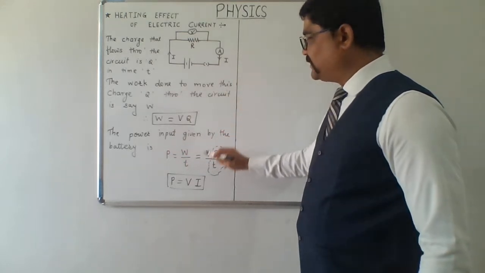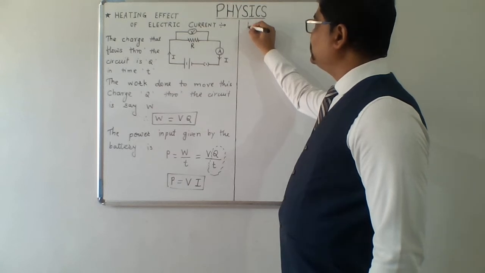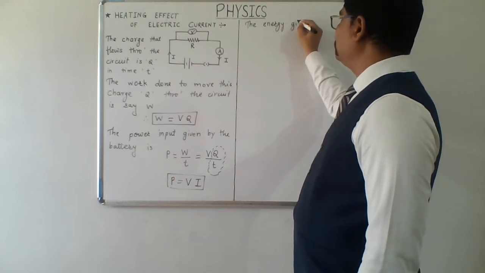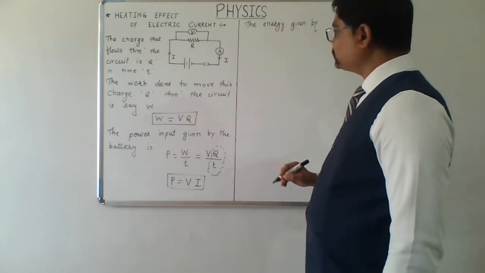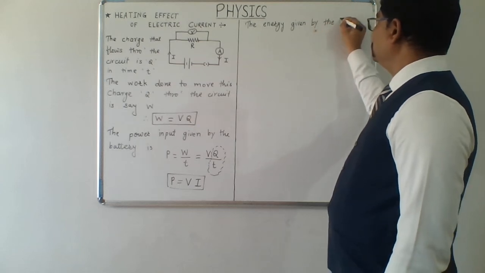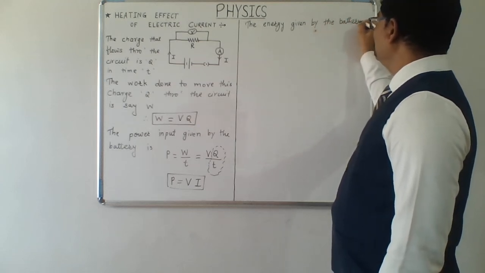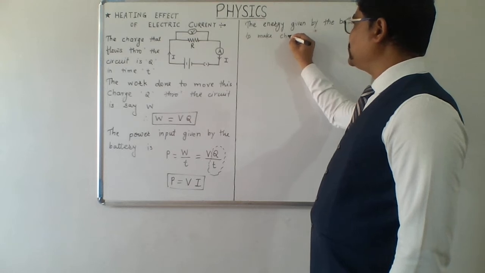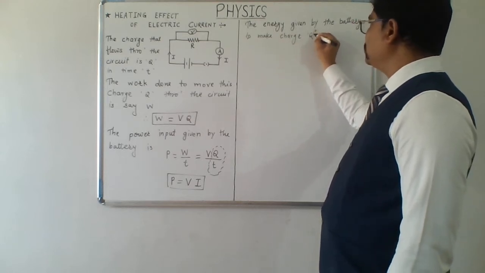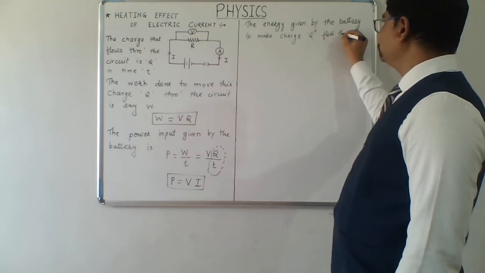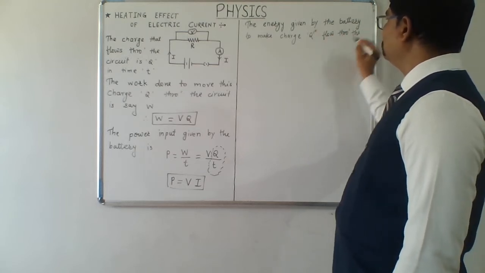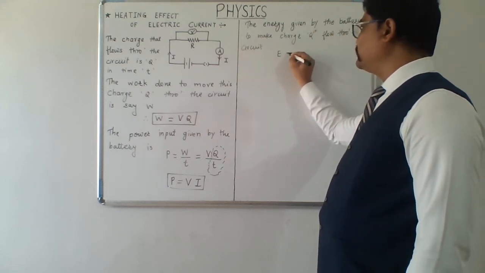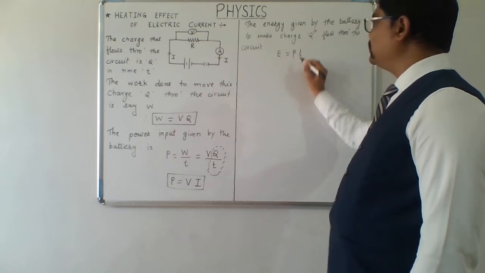As the power input given is P equals V into I, thus the energy given by the battery to make charge Q flow through the circuit will be equal to E equals P into t, power into time.